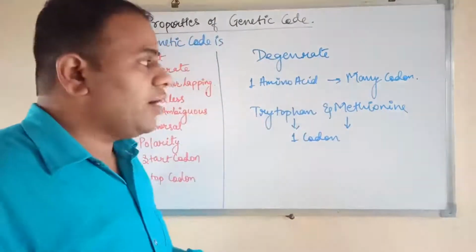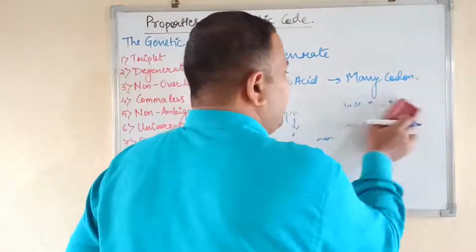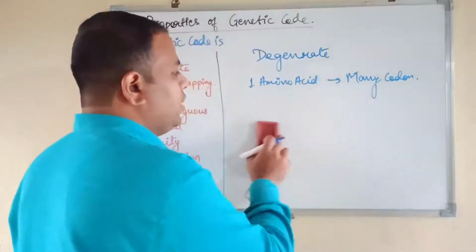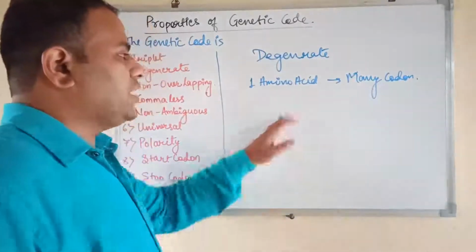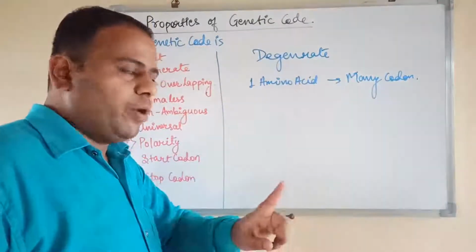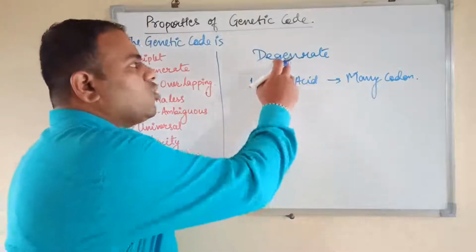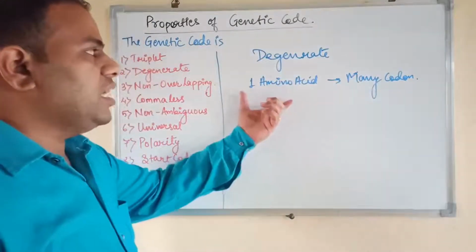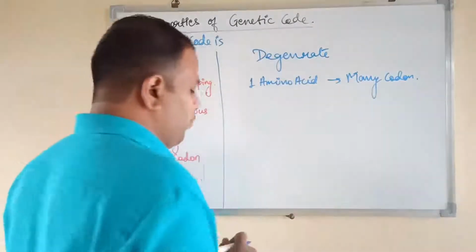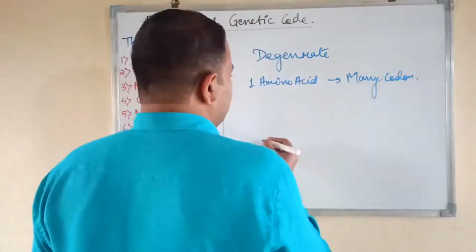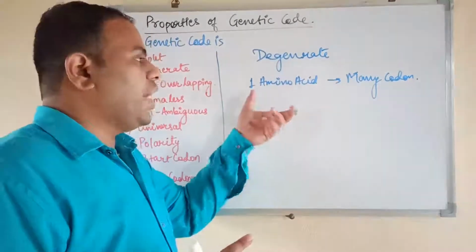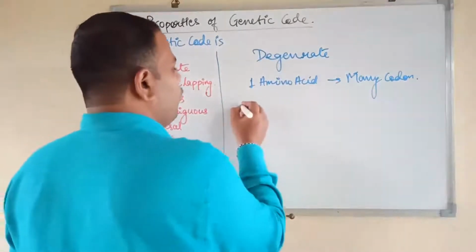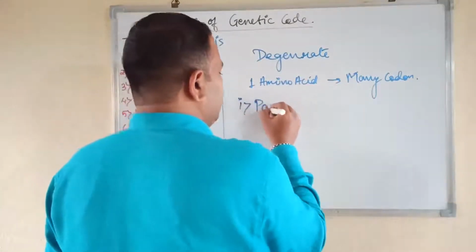Otherwise, all other amino acids are coded by many codons. For example, a single amino acid can be coded by different codons. There are a maximum of 6 codons that can code for one amino acid. So therefore it is called degenerate. Means a single amino acid has different codons. We will take an example here. There are 2 types of degeneracy. Let me tell you first the types of degeneracy. There are 2 types. First is the partial degeneracy.